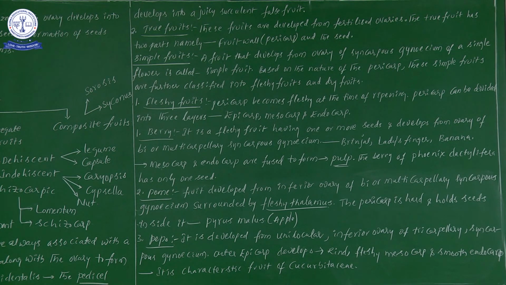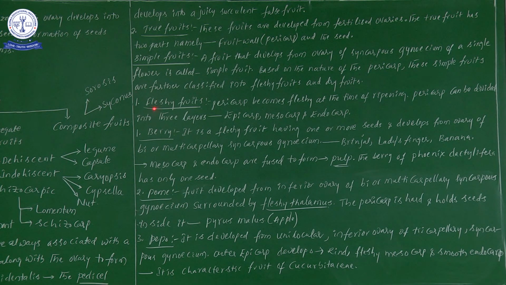Next, based on the nature of the pericarp. Sir, again, what is a pericarp? Don't forget, pericarp is nothing but the fruit wall. So based on the nature of the fruit wall or pericarp, simple fruits are classified into fleshy fruits and dry fruits. Fleshy and dry.